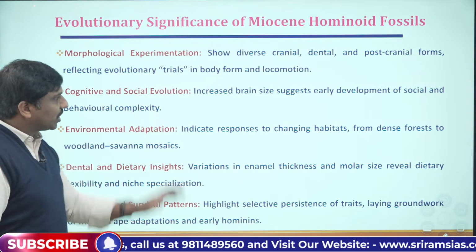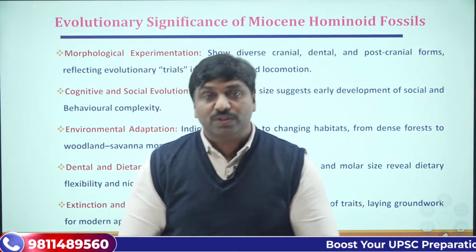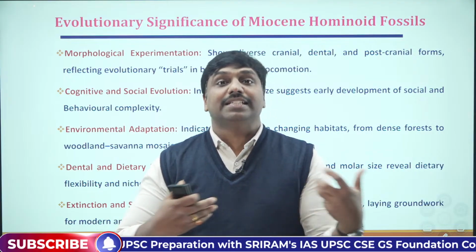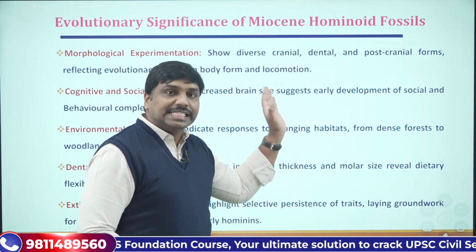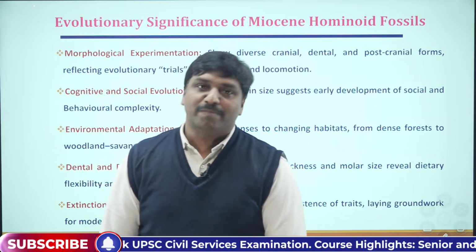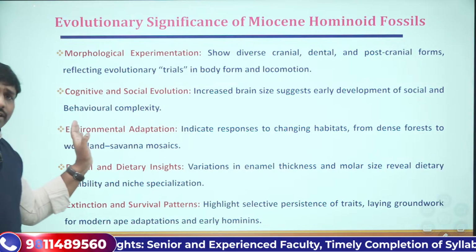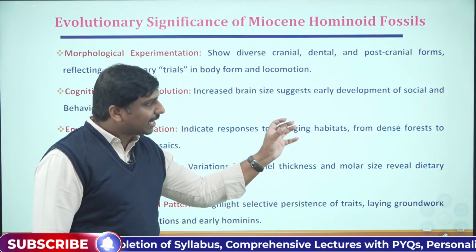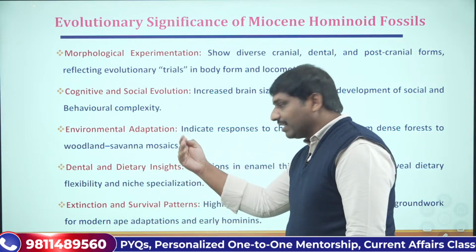Further, cognitive and social evolution. This is a further important aspect that we should remember. During the Miocene epoch, the fossils had an increased brain case. The cranial capacity increased. This increase in cranial capacity suggests that early cognitive development began in the Miocene period. This is another thing that we should remember. Then further, there were huge environmental adaptations. This further indicates responses to changing habitats, from dense forest environments to woodland and savanna, a kind of mosaic.